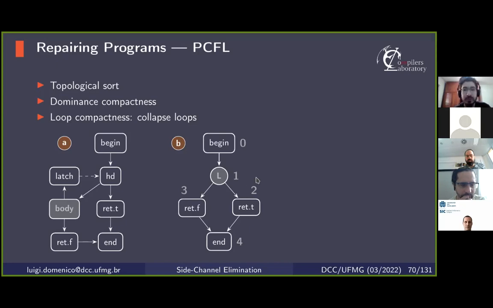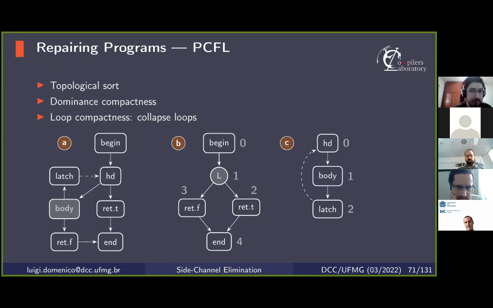And then we compute the sort, the ordering, for this new graph with the loop collapsed. And after that, we open the loop node and we compute the compact sort for the elements of the loop, without considering the back edge because we need an acyclic graph. And then the compact sort of the original graph is just a merge of these two. In this case, it is begin, header, body, latch, return true, return false, and end.